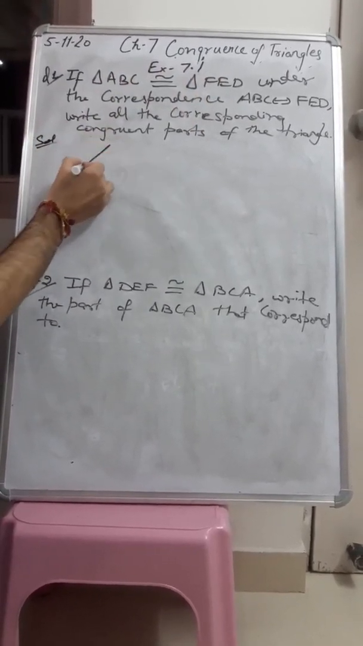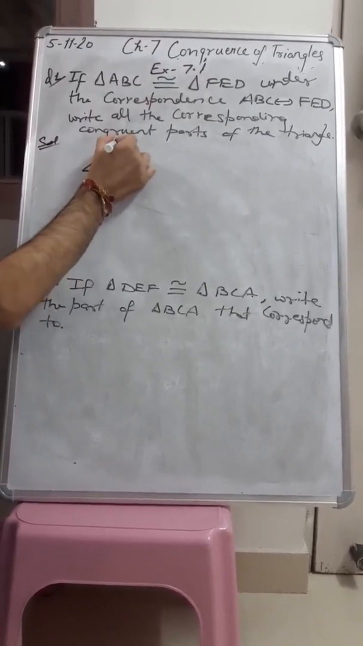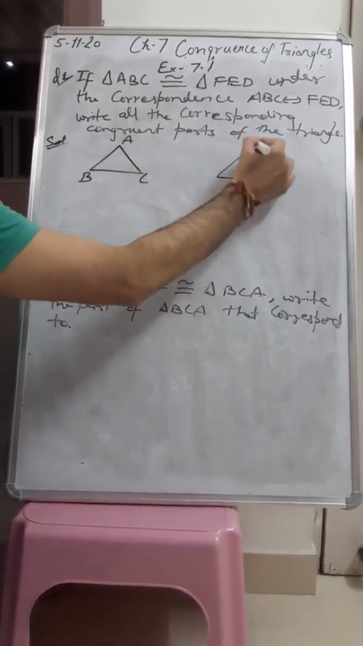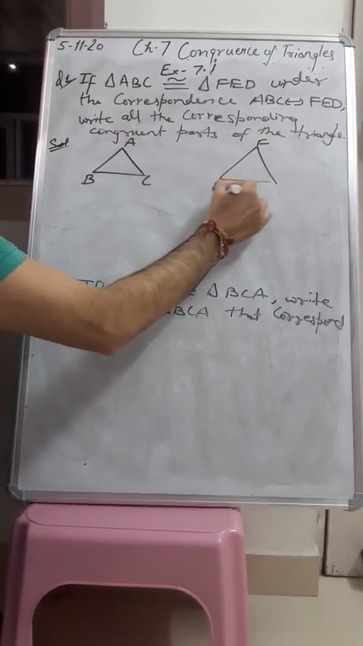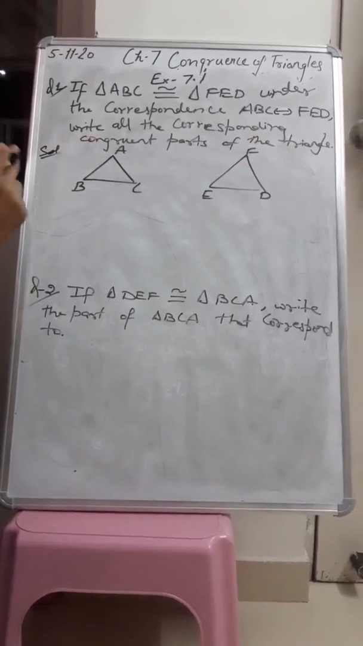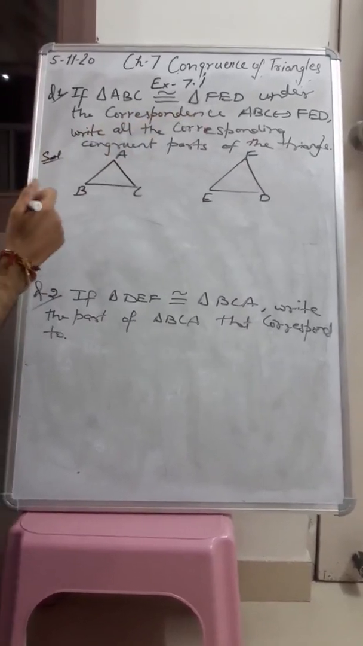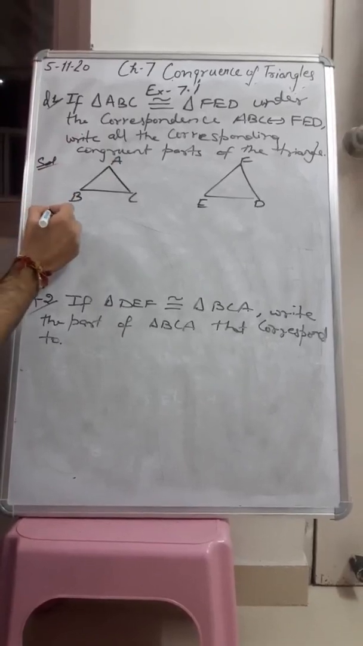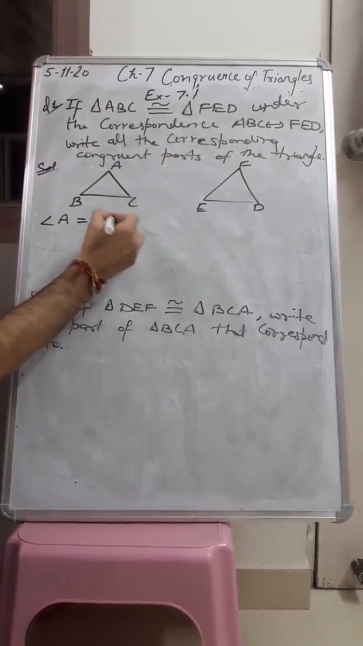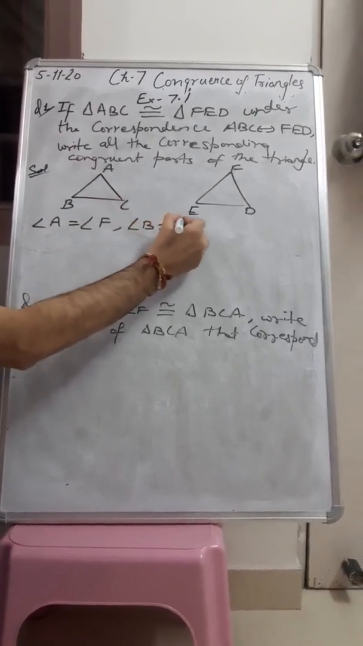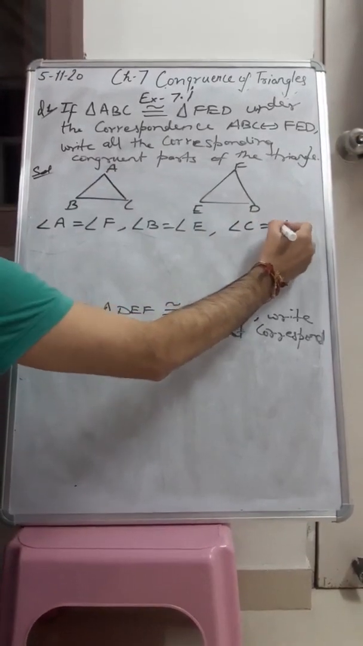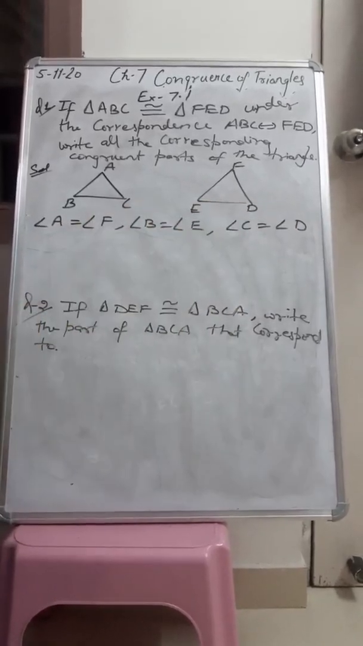So first here I am going to draw a rough diagram. Triangle ABC and triangle FED. So these are your two congruent triangles, and here we have been asked to write down the corresponding parts. So the corresponding parts will be angle A equal to angle F, angle B equal to angle E, angle C equal to angle D. These are all the corresponding angles.